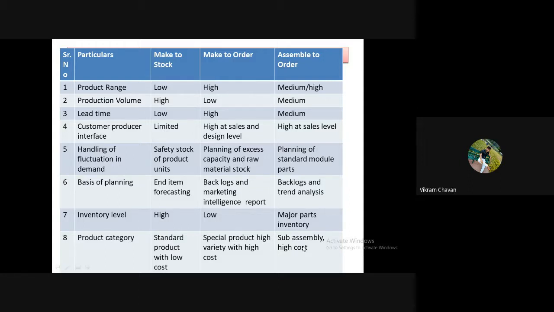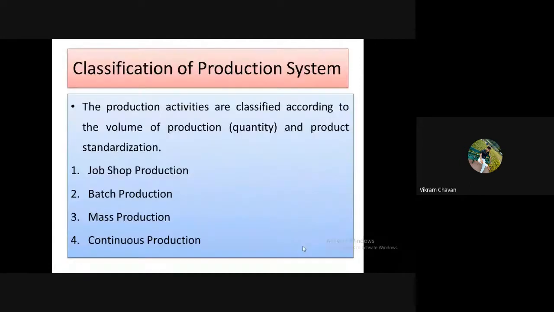I hope everyone understood this comparison, and it will help you understand these three types of production better. Now we have seen types of production. Next we have to discuss the types or classification of production systems.